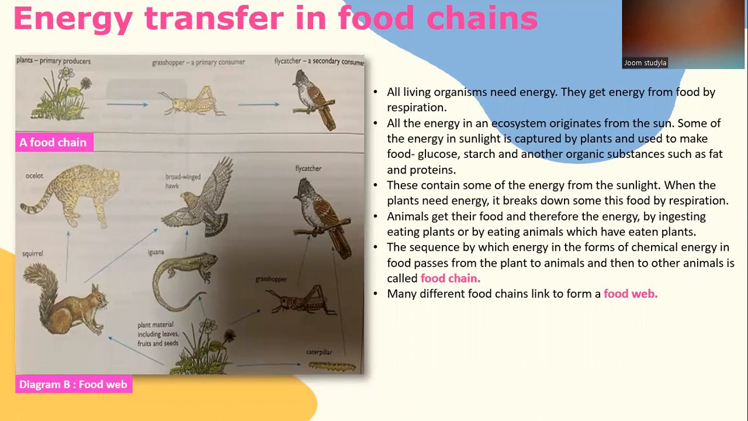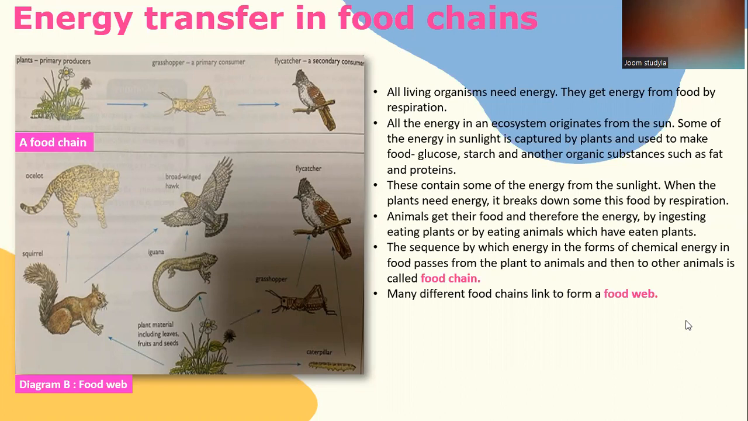Energy transfer in food chains. All living organisms need energy. They get energy from food by respiration. All the energy in an ecosystem originates from the sun. Some of the energy in sunlight is captured by plants and used to make food: glucose, starch, and other organic substances such as fat and protein. These contain some of the energy from the sunlight. When the plants need energy, they break down some of this food by respiration.